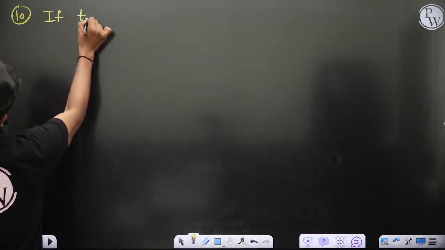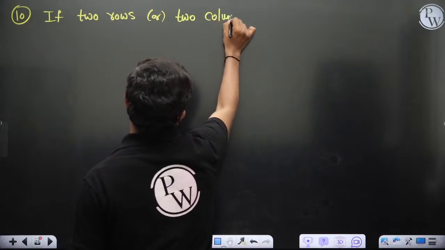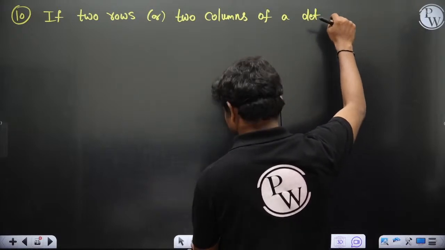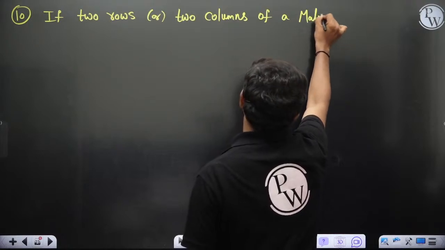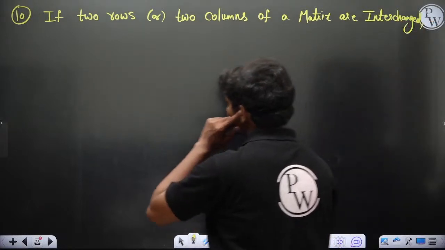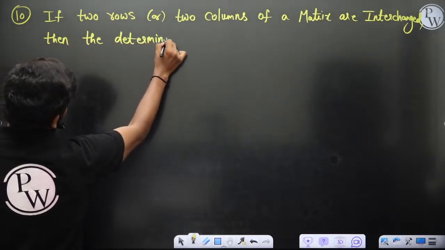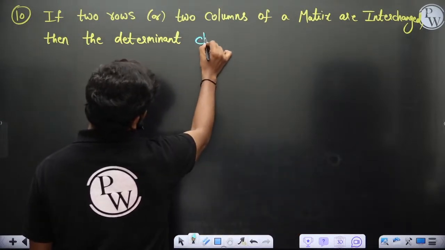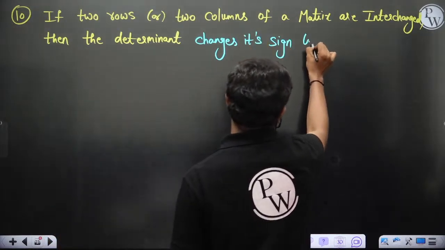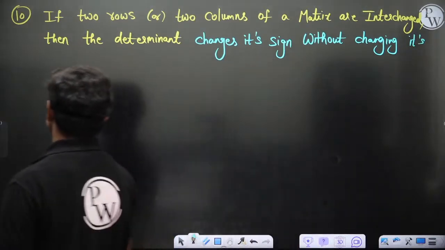If two rows or two columns of a matrix are interchanged, then the determinant changes its sign without changing its absolute value.